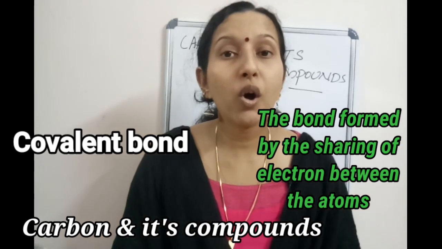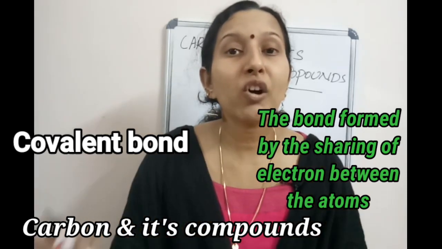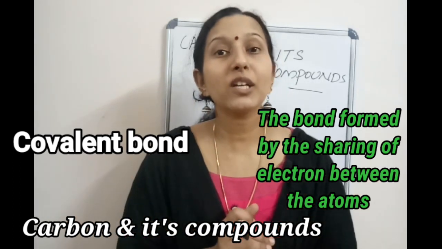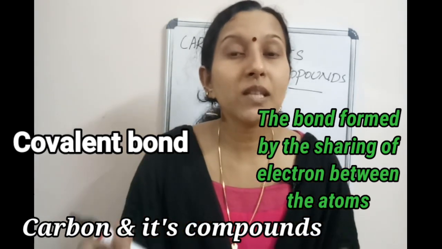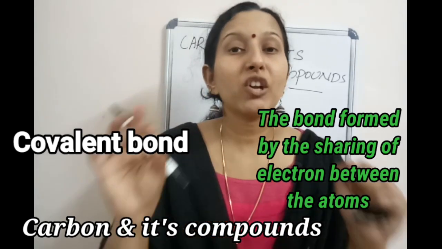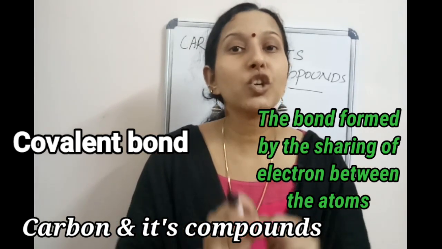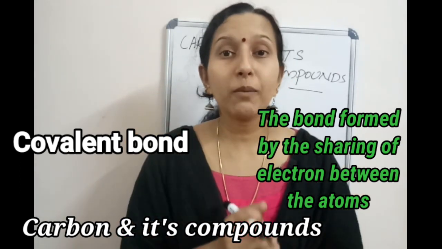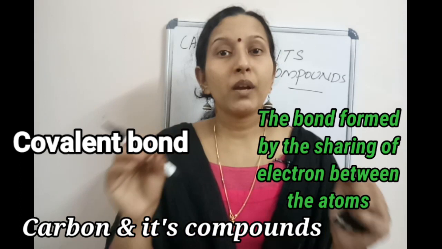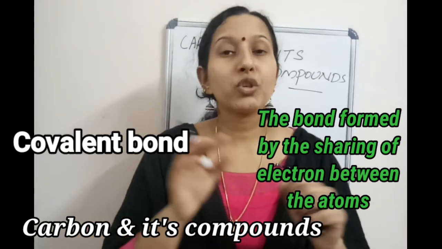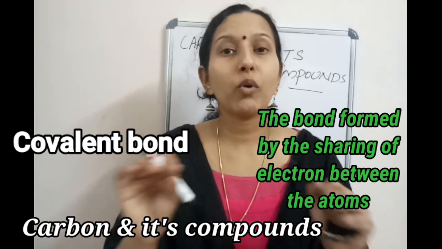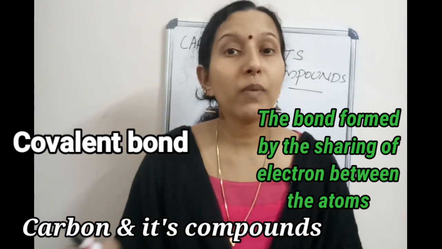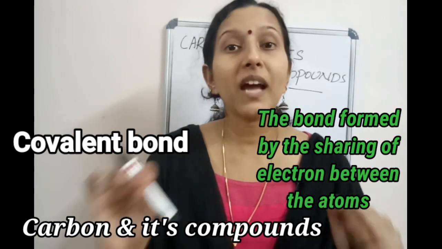Covalent bond is the bond formed by the sharing of electrons between the atoms, and such compounds are known as covalent compounds. And covalent bond is the weak bond. Because of that, they show very low melting and boiling points. So once again, covalent bond is the bond formed by the sharing of electrons between the atoms.